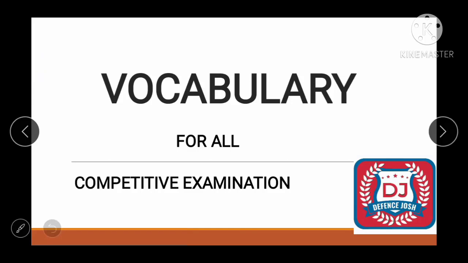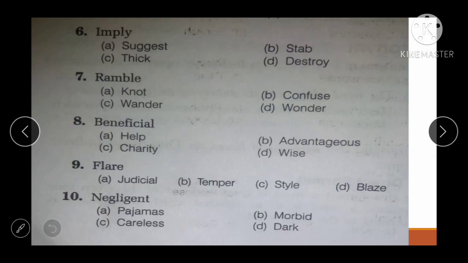I am Kiran. Dealing with the vocabulary portion, it is applicable for all competitive examinations. So here we move. These are the words which I gave you yesterday. Okay. Now let's see the answers of these words.